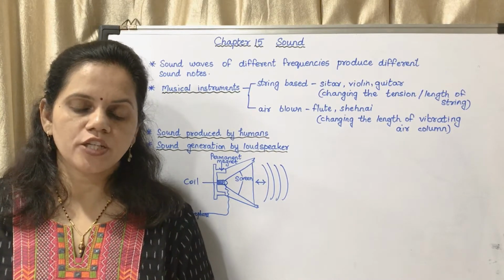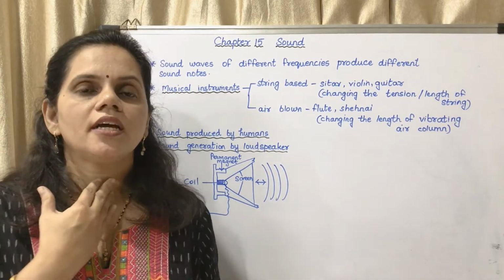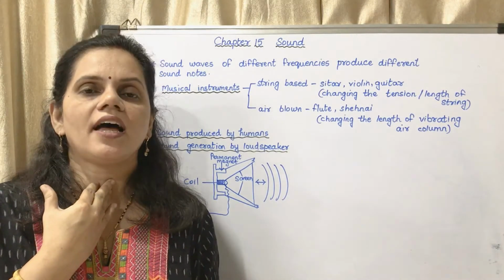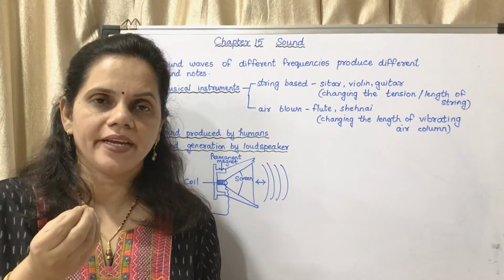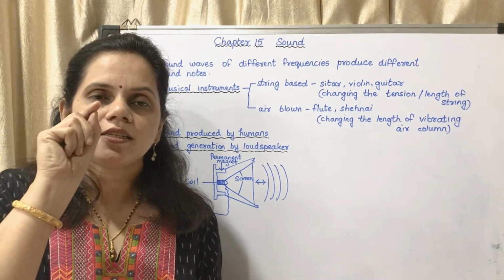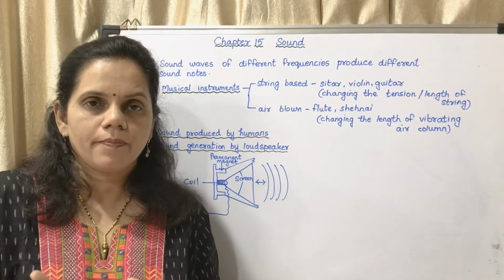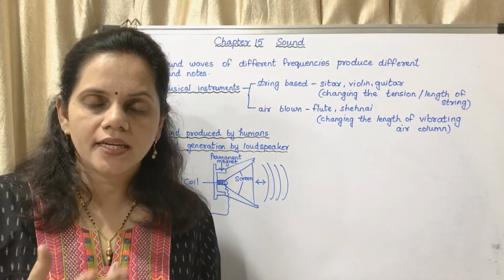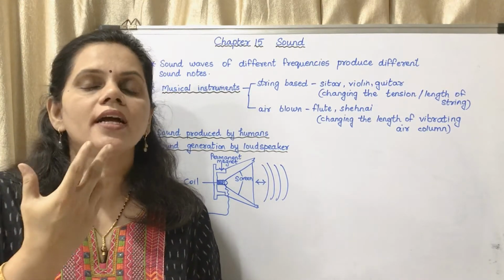Next is sound produced in humans. You know about vocal cords. If you place your finger here, you can feel the vibration. We have our vocal cords there. The vocal cord is a membrane placed in the larynx. There is a small opening through which the air comes out. You might have noticed that when we speak, the air is going out. It is not going in, it is going out.